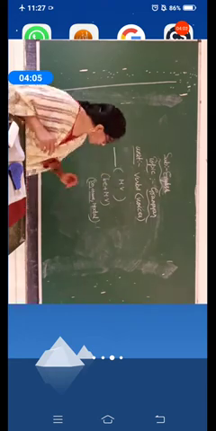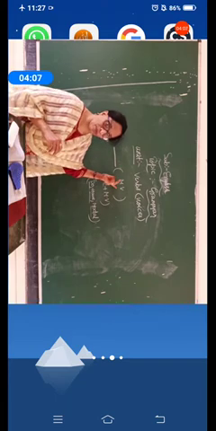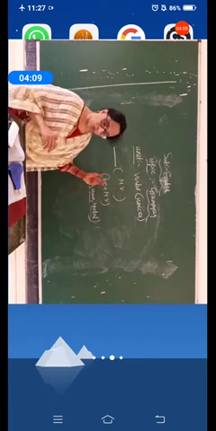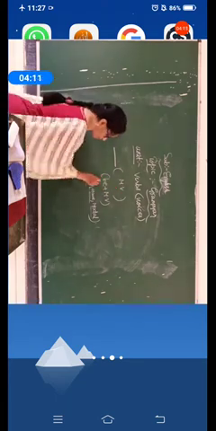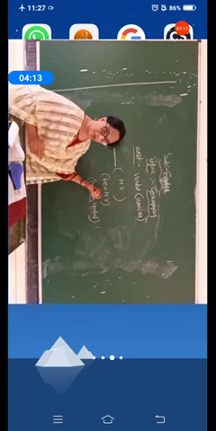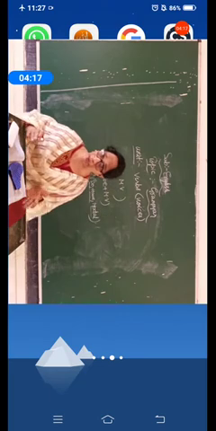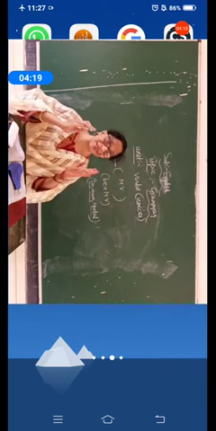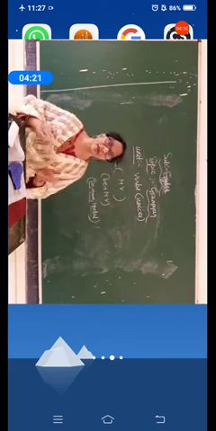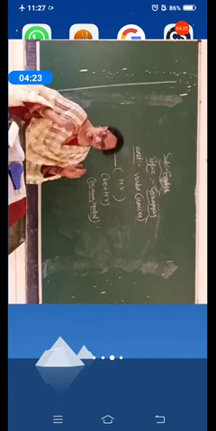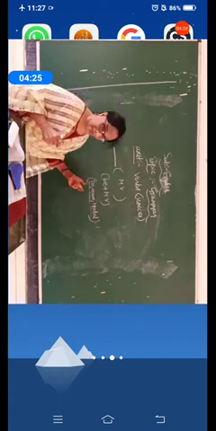Usually they are going to give only the main verb. In rare cases, they are going to give be plus main verb, or do plus main verb, or have plus main verb, or modal plus main verb. I am not saying that they are not going to give it. Of course they are going to give, but very rarely.